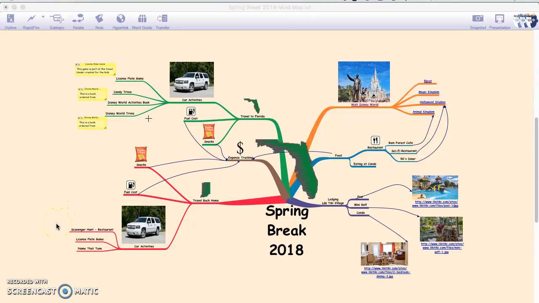So that is a little overview of the mind map that I created. Really enjoyed learning this program. Can't wait to see what comes next.